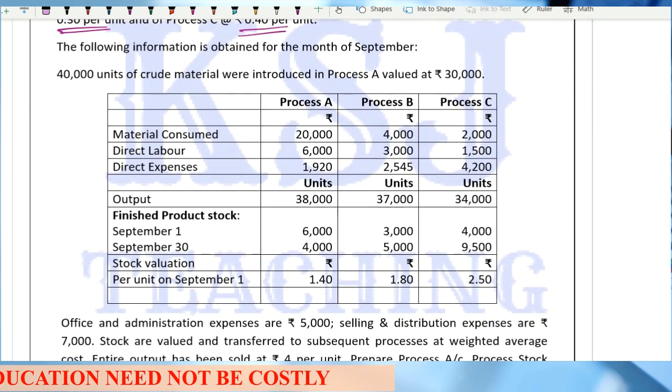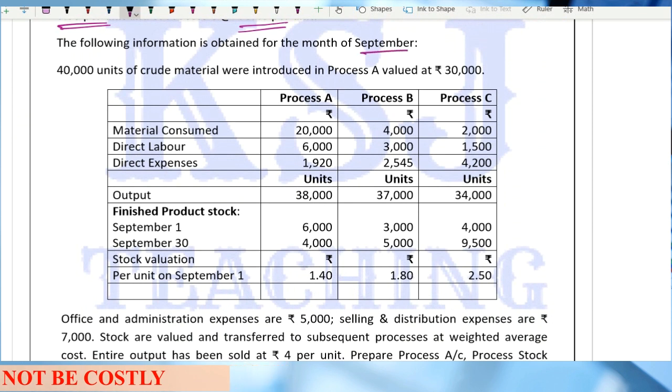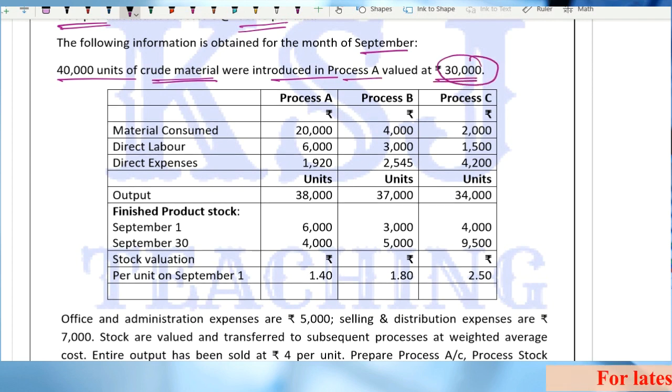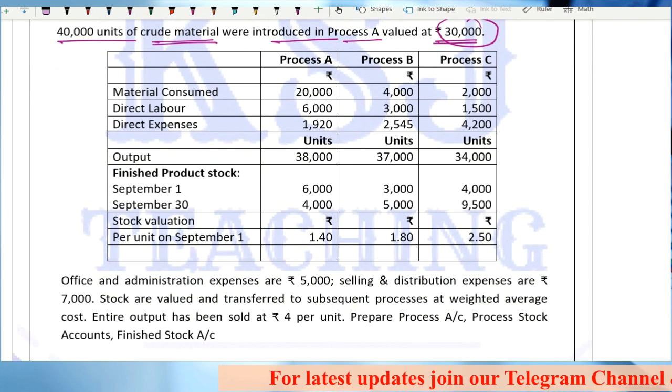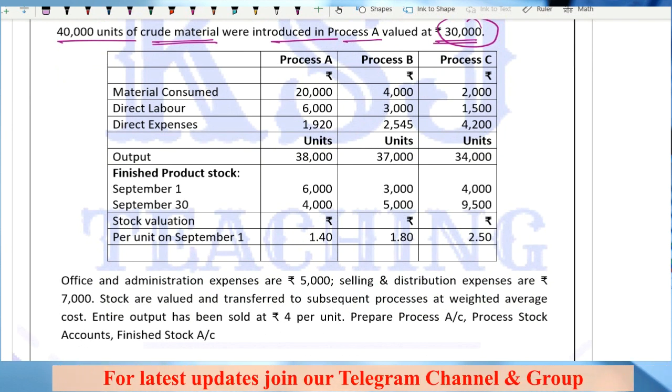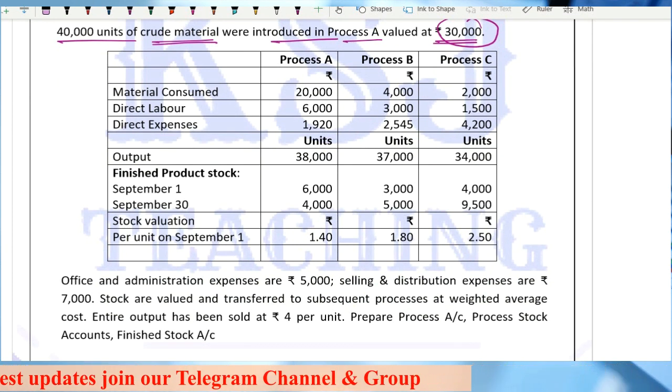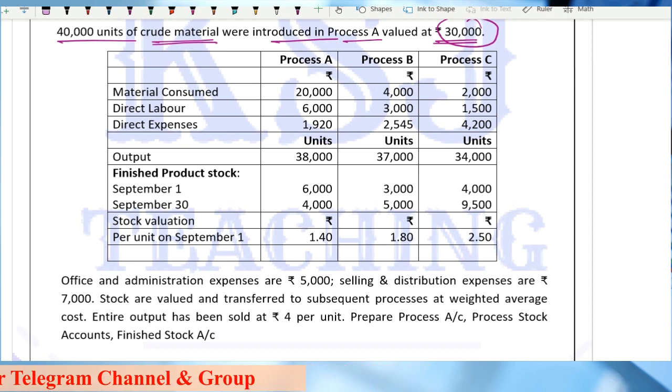The following information is obtained for the month of September. 40,000 units of the crude material, that is the raw material, were introduced in process A valued at 30,000. So process A, process B, process C. The data is given. Material consumed 20,000, direct labor 6,000, direct expenses 1,920. Output is given to you, and for process B and process C similarly, right?